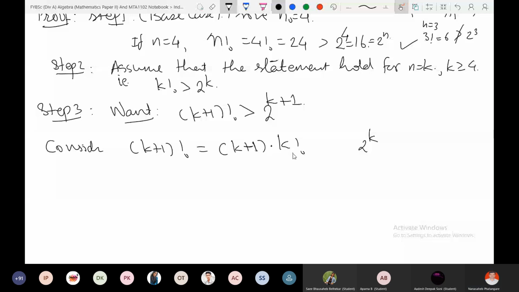Which is bigger? k factorial, by the induction hypothesis. But I will multiply both sides by k plus 1. k plus 1 is a positive amount. k factorial is greater than 2 raised to k, and I am multiplying both sides by some positive amount, and therefore the inequality remains the same, greater than. That means k plus 1 factorial is greater than 2 raised to k times k plus 1.